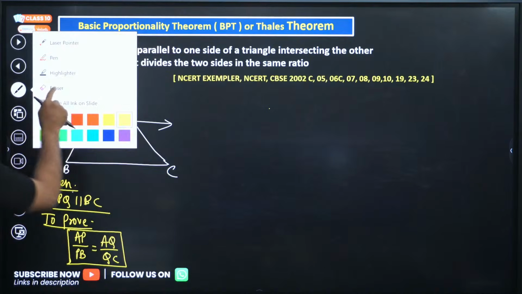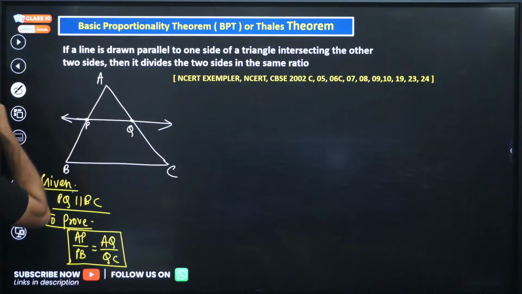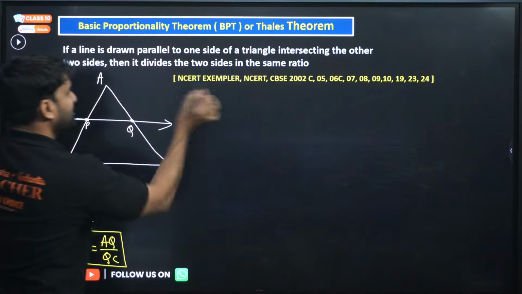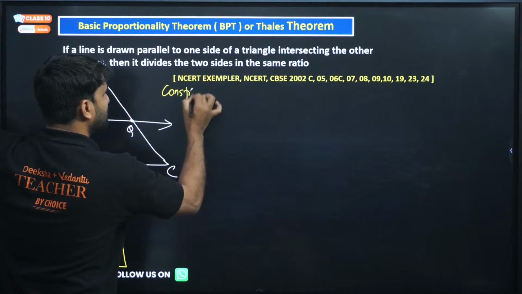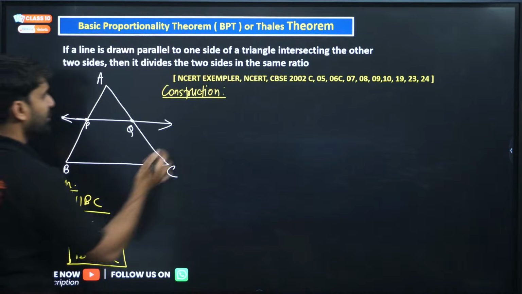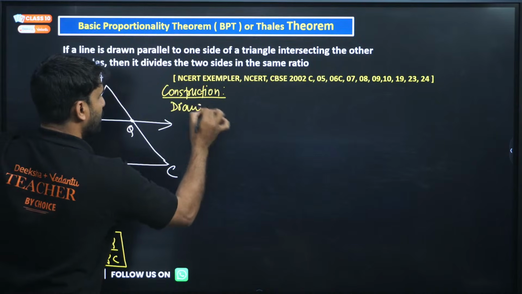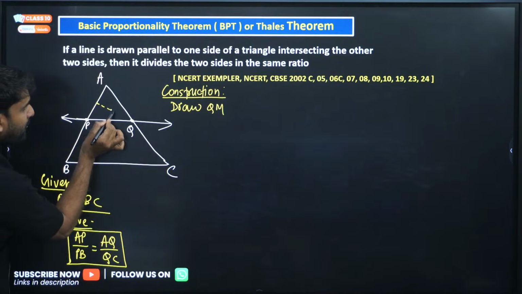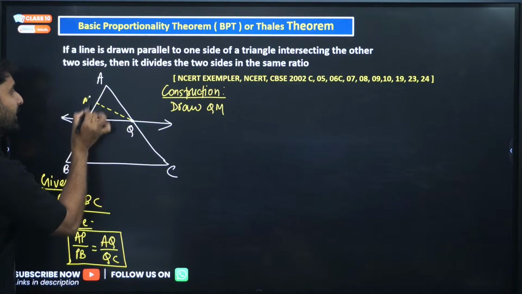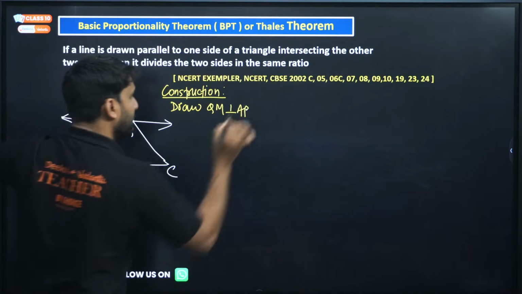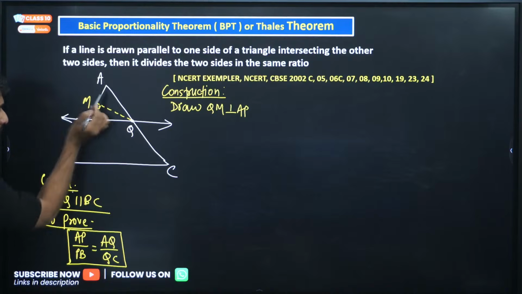So my dear, look how we can derive this. Very easy derivation here. To derive this BPT theorem, there are a few constructions. Look, my dear, what is the construction? Draw QM, let's say I'm calling this QM. This is Q and this is M, 90 degrees to AP. Draw QM perpendicular to AP. Right? I have drawn a perpendicular to AP.